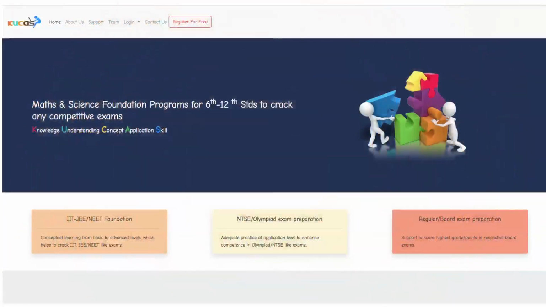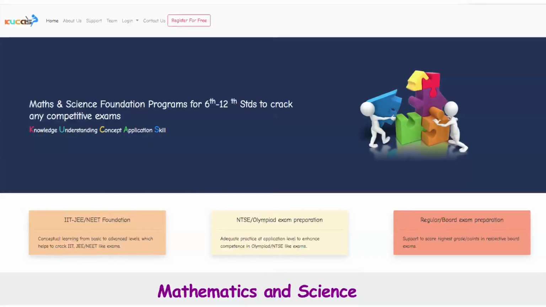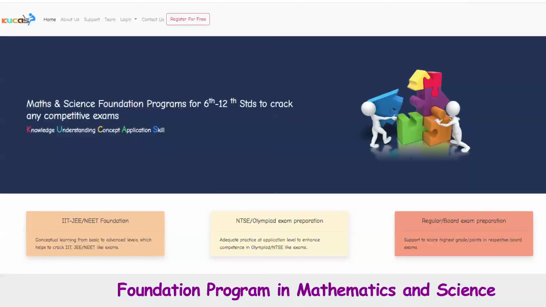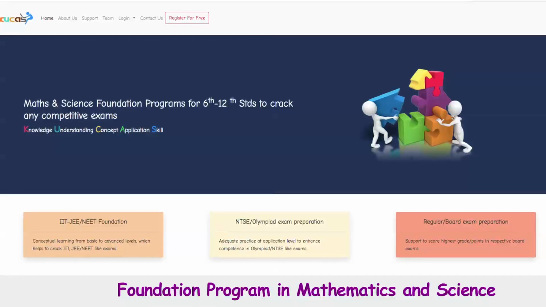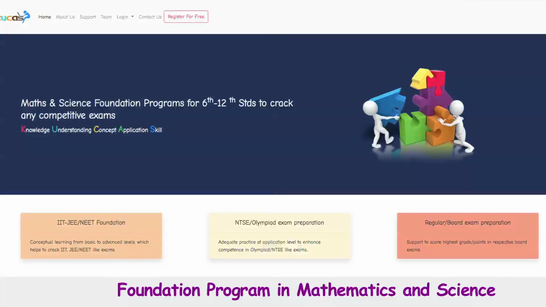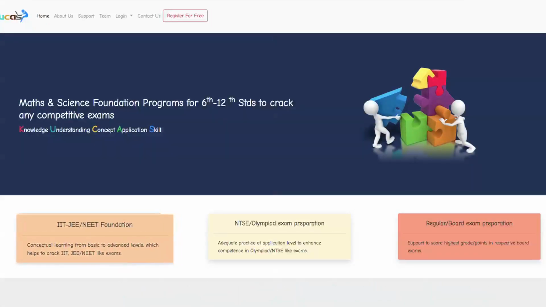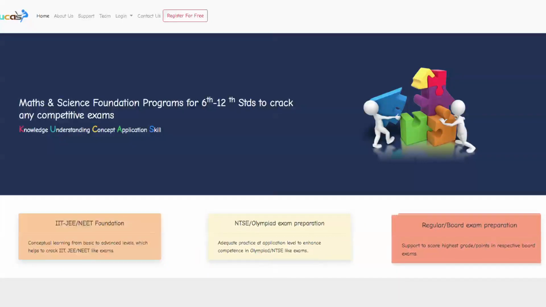In this program, you can strengthen your mathematics and science. This is a foundation program in mathematics and science. It helps you to learn from basic to advanced level and enables you to crack any competitive exam. In this program, you get IIT NEET Foundation, NTSE Olympiad-like exam preparation, and regular, that is board exam preparation.